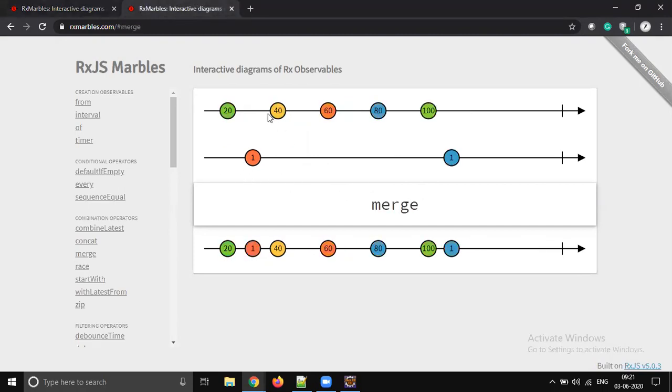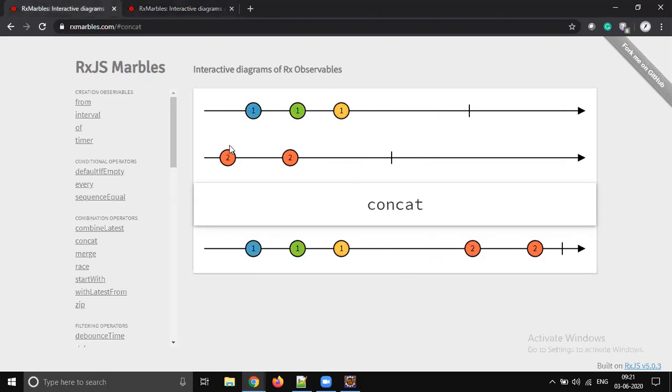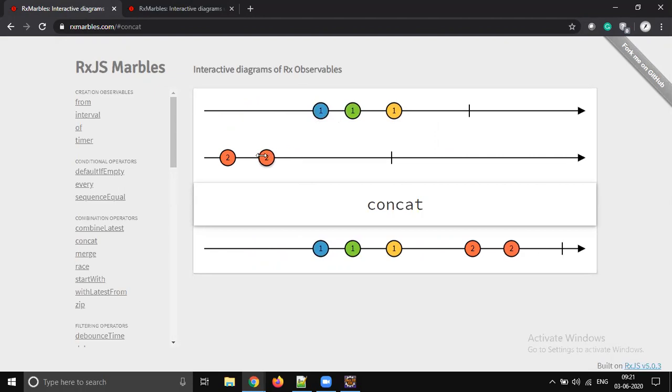So merge is a combination of two flexes, but the data will be evaluated more in a virtual way, right? So when the second flex is coming and giving, we are just sending it. But when it is concat, it's not like that. Even though the first flex is evaluating after completing the second flex, as per the time series we got the data from flex 2, but still the output is not like that, right? It will wait until the first flex is coming.